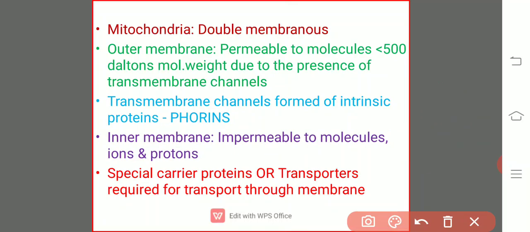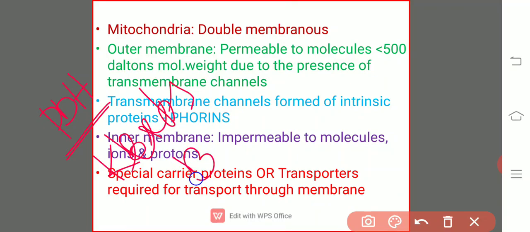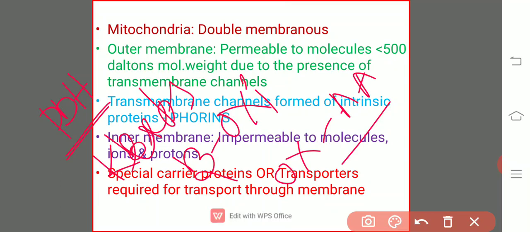What are there? There are pyruvate dehydrogenase complex, PDH complex, and the enzymes for Krebs cycle, and the enzymes for the beta oxidation of the fatty acids, and the enzymes for the oxidation of amino acids. All of them, they are present inside the matrix. Right?